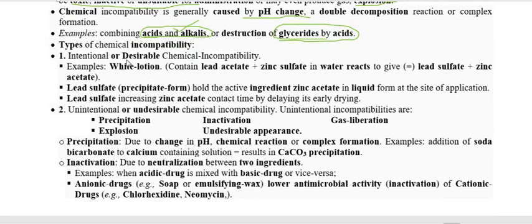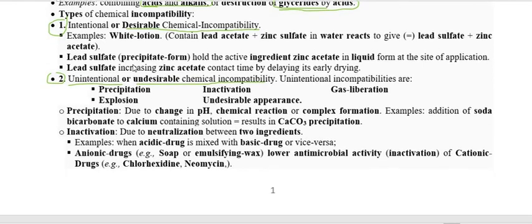So this chemical reaction, when we want it intentionally, as per the chemical reaction, is called desirable chemical incompatibility. And if that occurs unintentionally, this is called undesirable or unintentional chemical incompatibility. So chemical incompatibility is of two types: intentional or desirable, and unintentional or undesirable chemical incompatibility.